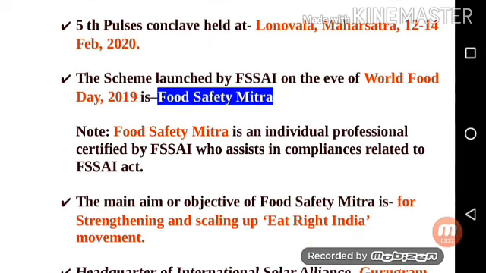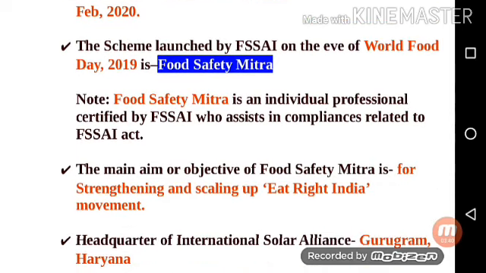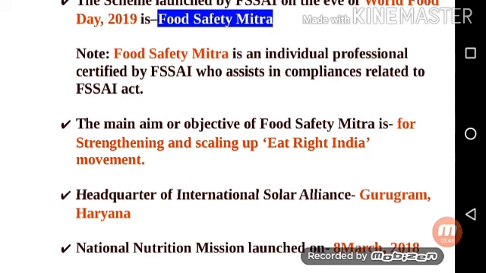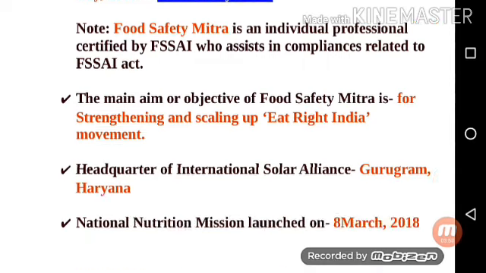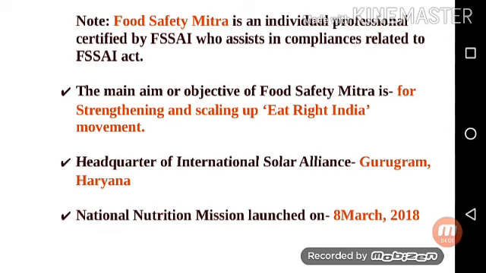Next is the scheme launched by FSSAI on the eve of World Food Day 2019 is Food Safety Mitra. Note for this scheme, Food Safety Mitra is an individual professional certified by FSSAI who assists in compliances related to the FSSAI Act. The main aim of Food Safety Mitra is strengthening and scaling up the Eat Right India movement.